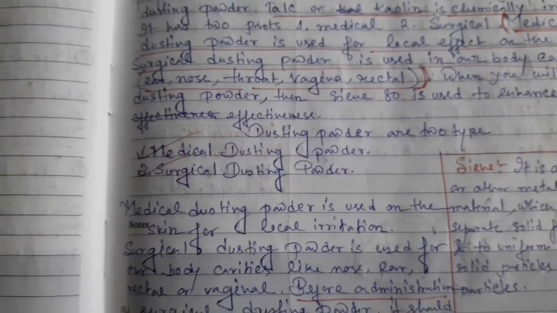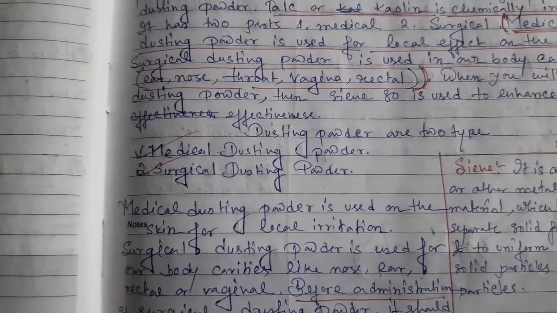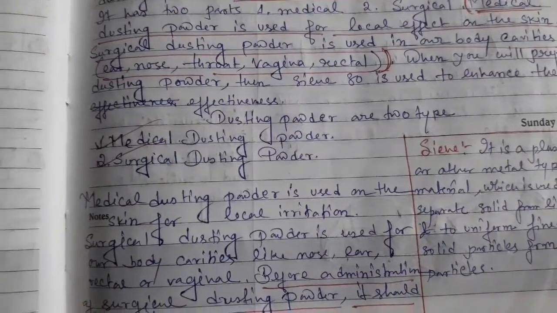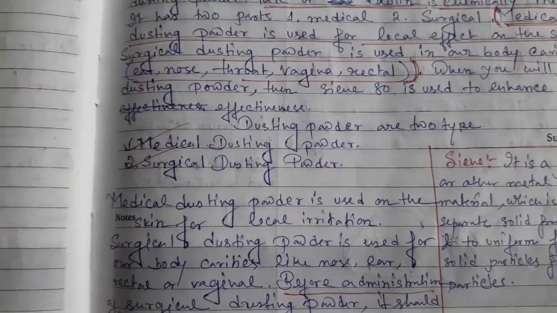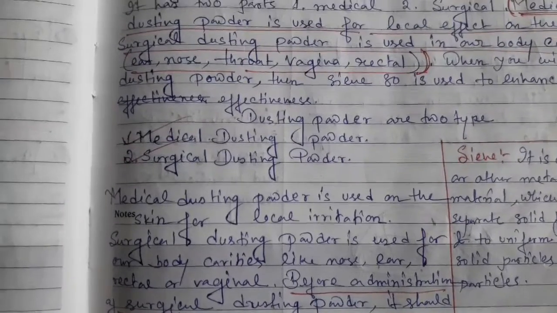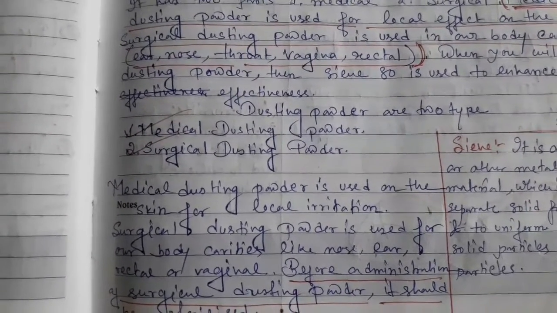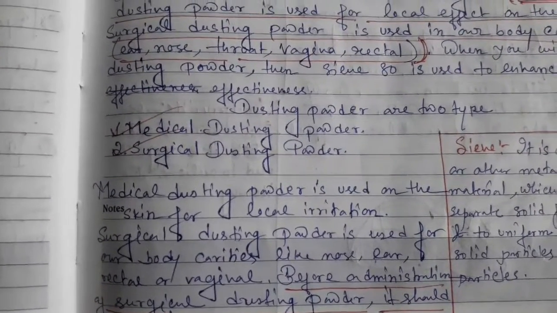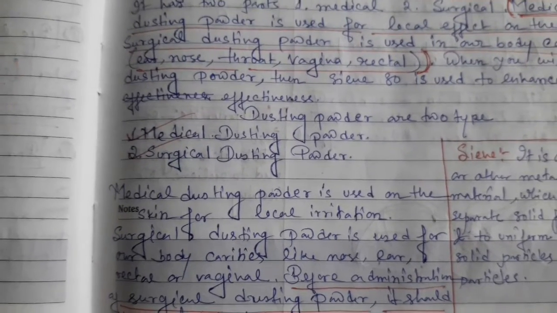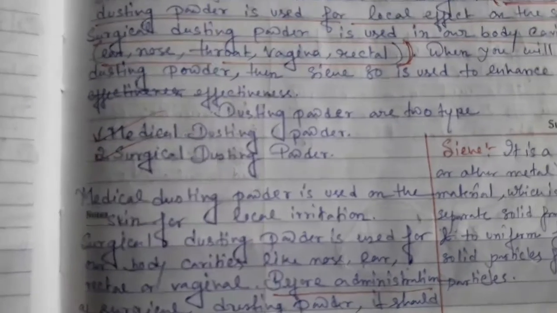Uniform means the same or equal size of each particle. That is called the sieve. Different sieve numbers are available, and when the sieve number is increased, the pore size of the mesh decreases. This is the difference. That's why coarse particles are reduced by the sieving method.